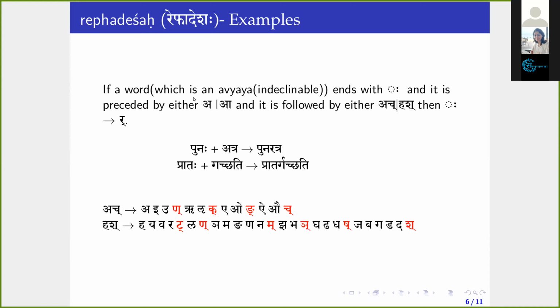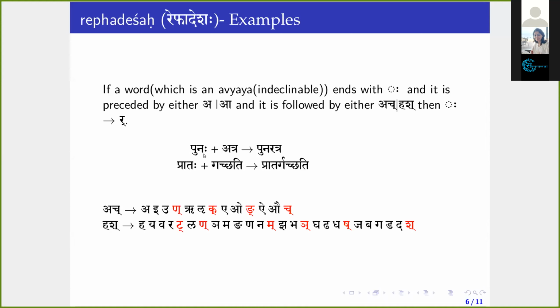So here another condition is there. Again, if a word ends with visarga and it is preceded by either a or a, which is being followed by a character that belongs to ach or hush, then visarga changes to ra. The extra information here is the first word which ends in visarga should belong to the category called indeclinable or avyaya. So here you see punaha, which is an avyaya, indeclinable.